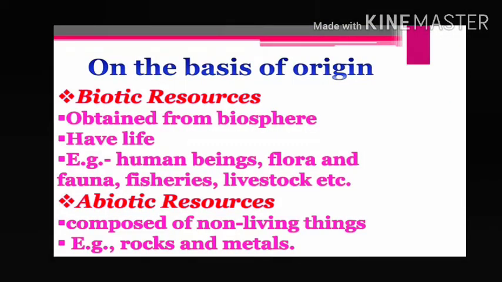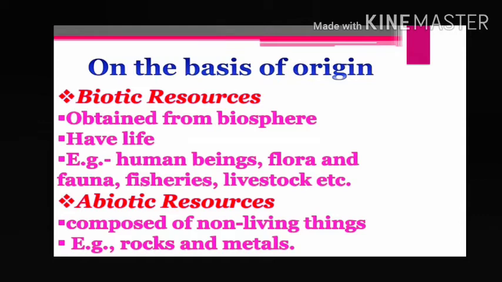Now come to the next. The first classification is on the basis of origin. I have told you origin means from which sphere of the earth. So biotic resource, bio means what? Bio means life. The resources which have life and which are obtained from the biosphere, like human beings, flora, fauna, whatever resources have life, are called biotic resources.